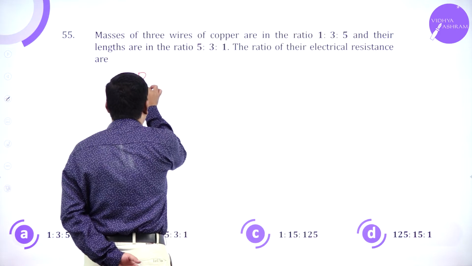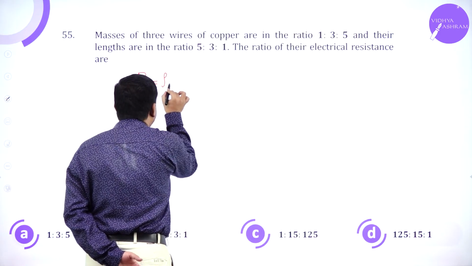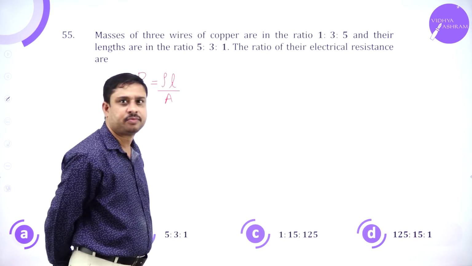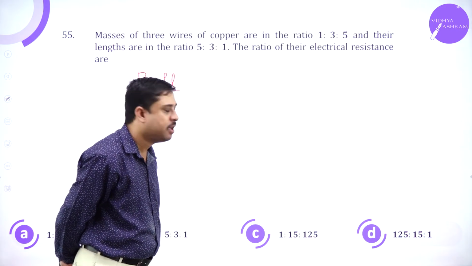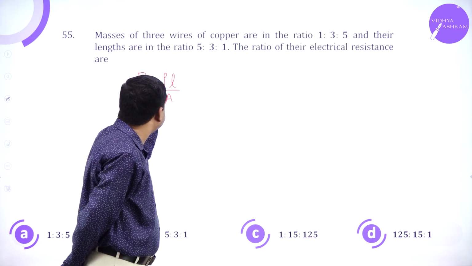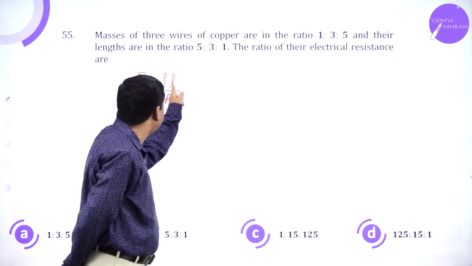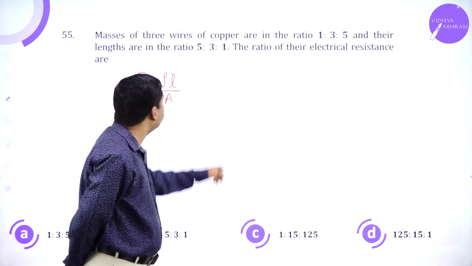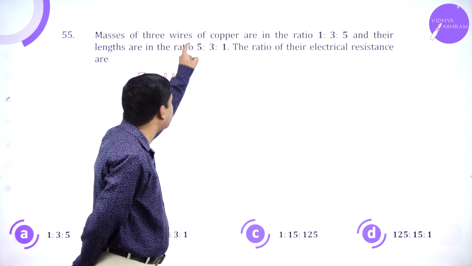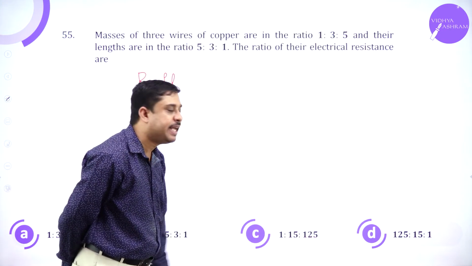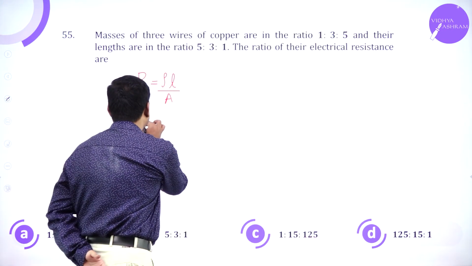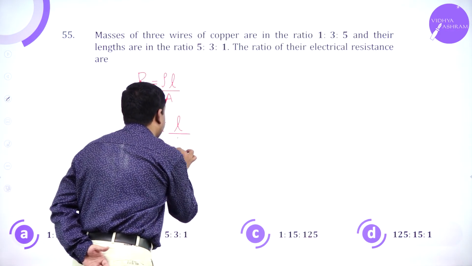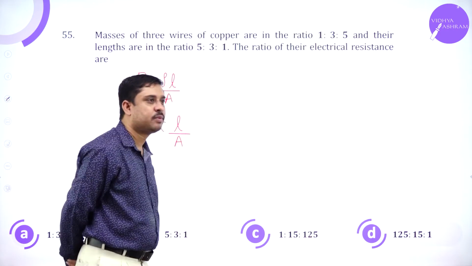Now all of us know R is rho L divided by A. Resistivity rho is the same because all 3 wires are made of copper, same material, so resistivity remains the same.